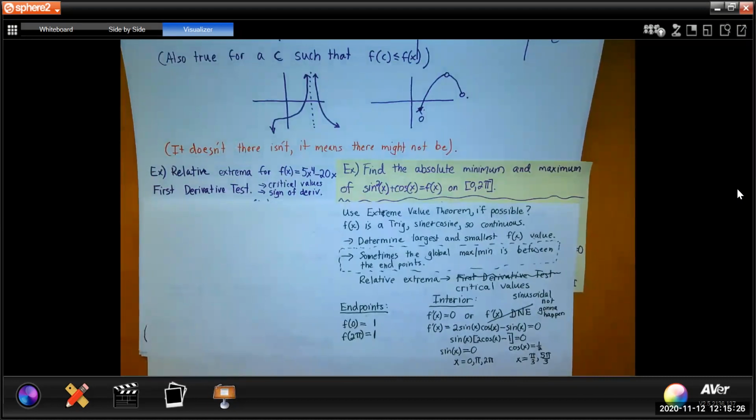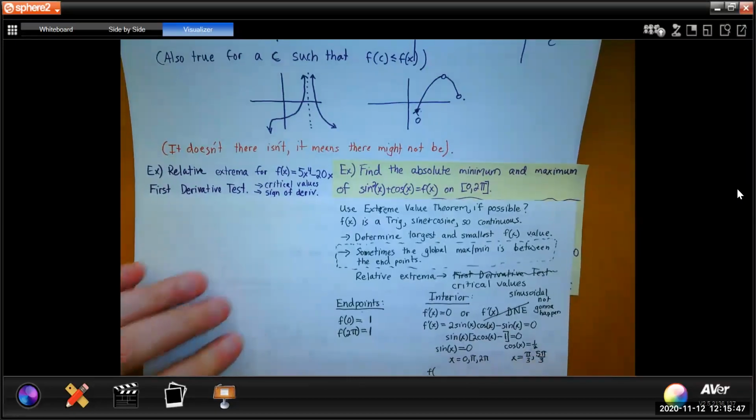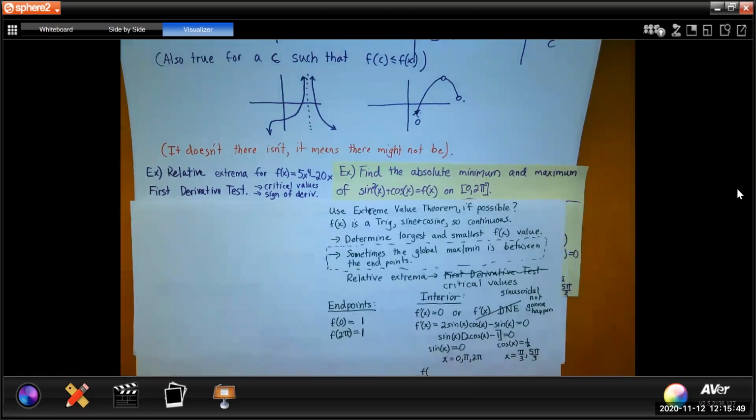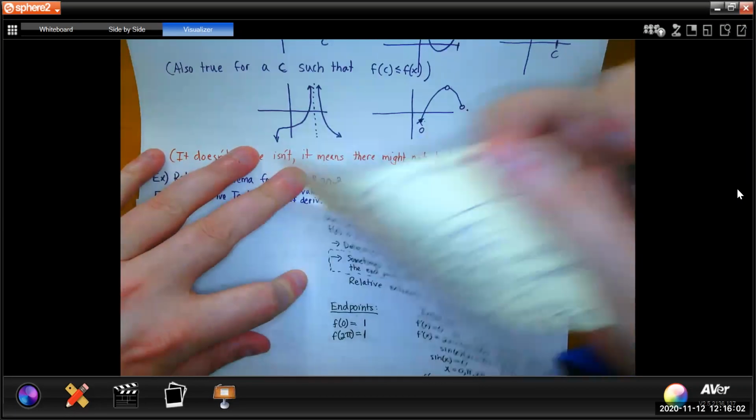the absolute maximum and absolute minimum for the function f of x, sine squared of x plus cosine of x, is going to be at 0, 2 pi, (I don't have to do 0 and 2 pi again), pi, pi over 3, and 5 pi over 3. Now, I'm just going to simply substitute these into my calculator. So that's where I got my values from, in case you're curious.